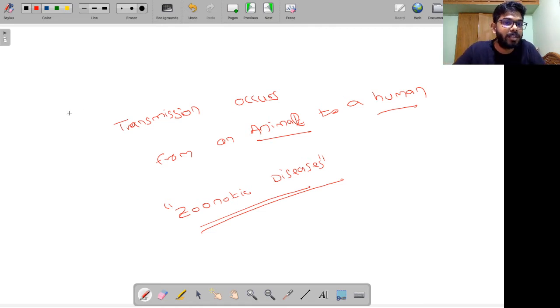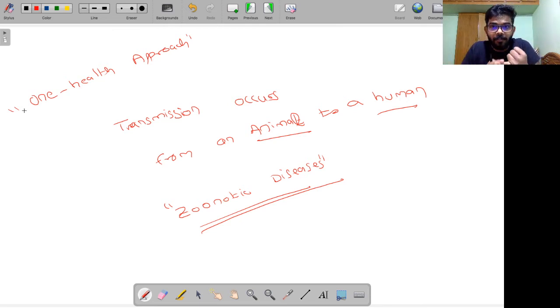That is the reason WHO is promoting a concept called the One Health approach. If human beings want to remain healthy, because of the numerous spread of zoonotic diseases, it is very important that our environment and also the animals remain healthy. So our health depends on the health of the animals and the health of the environment.